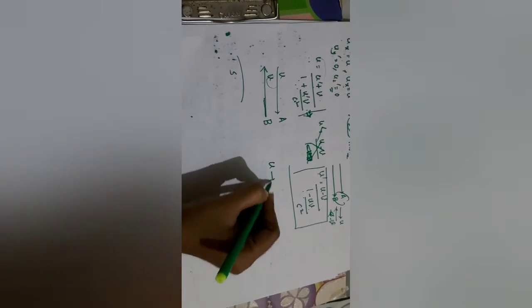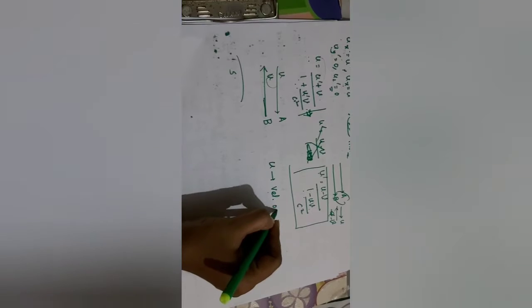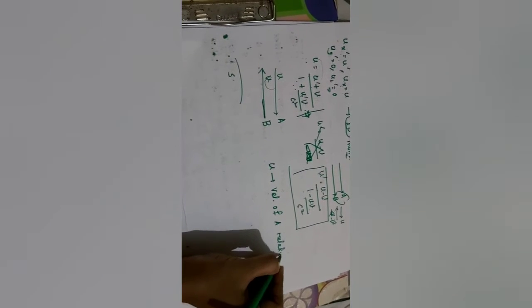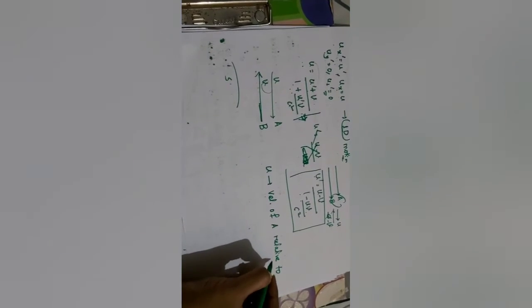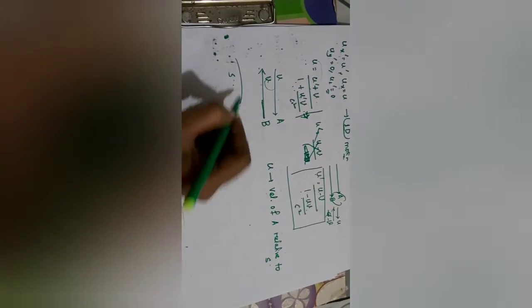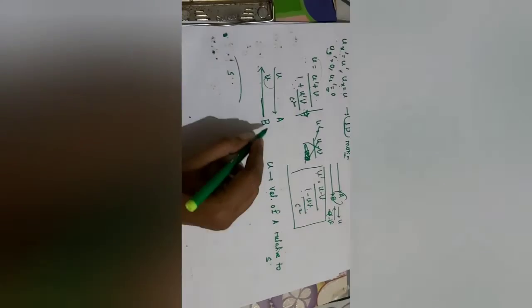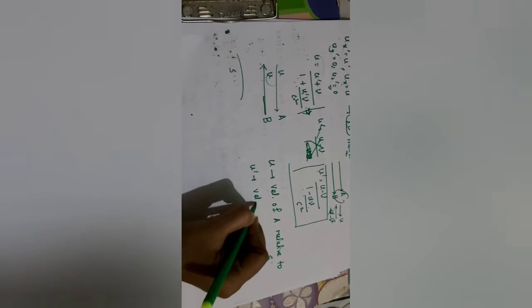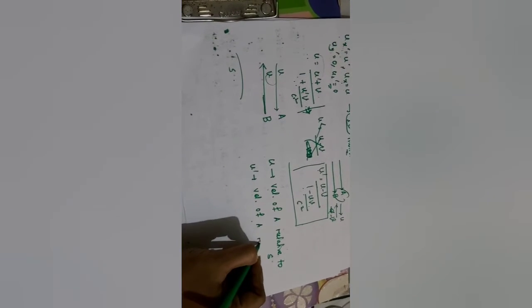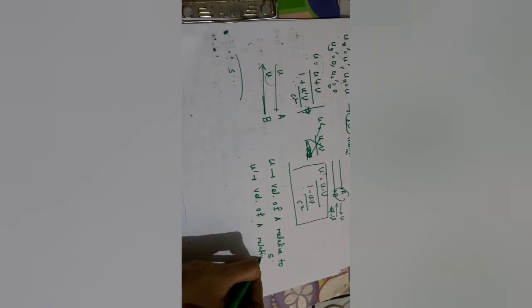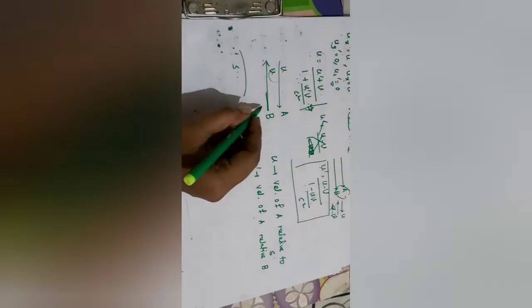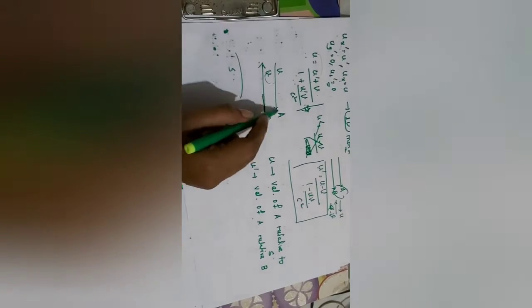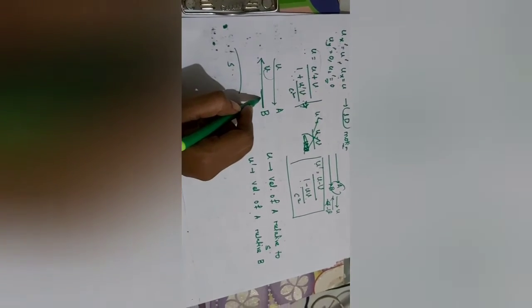U is the velocity of A relative to the S frame, which is the frame we are observing, and that also goes for B. And u prime is the velocity of A relative to B, because for the particle A, the rest frame of B acts as the S prime frame.